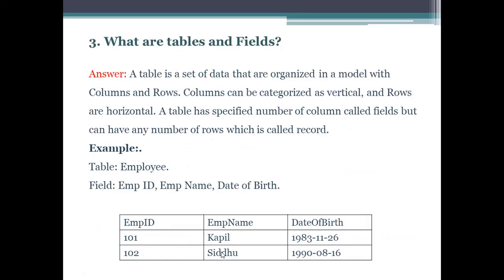Next question, what are tables and fields? A table is a set of data that is organized in a model with columns and rows. Columns can be categorized as vertical while rows are horizontal. A table has a specified number of columns called fields but can have any number of rows, which are called records. For example, as you see here, we have an employee table. So here fields are employee ID, employee name, and date of birth. And these are the records for these fields.